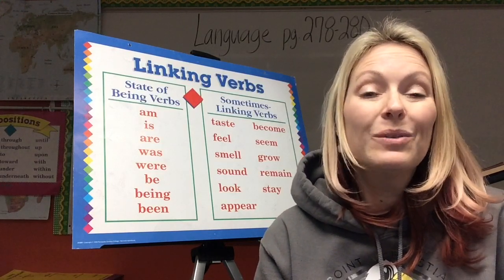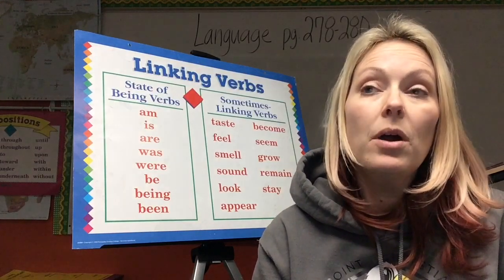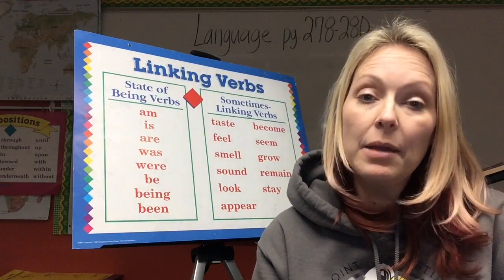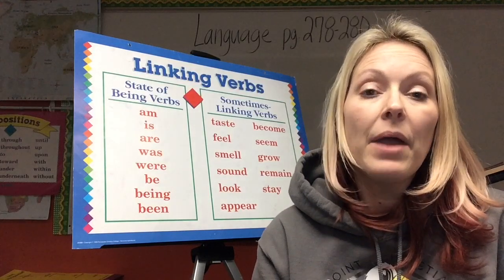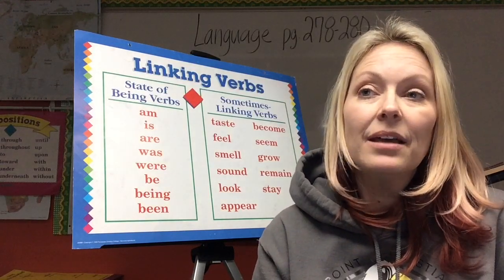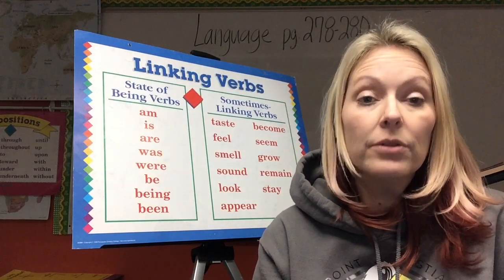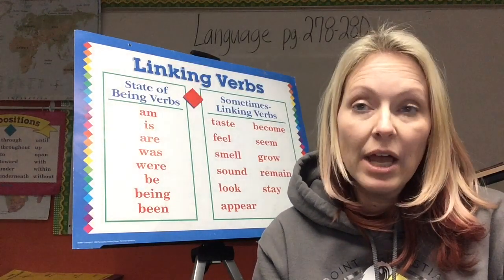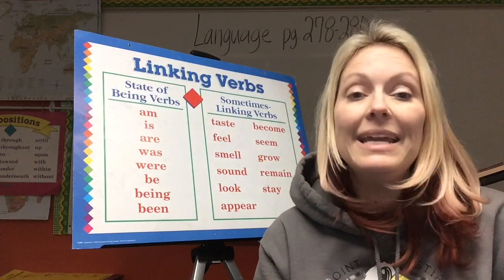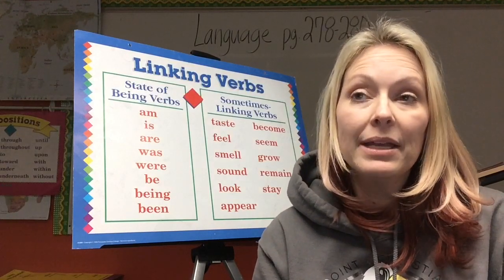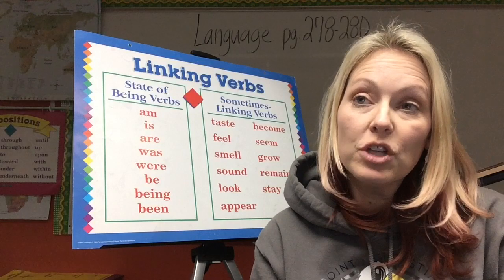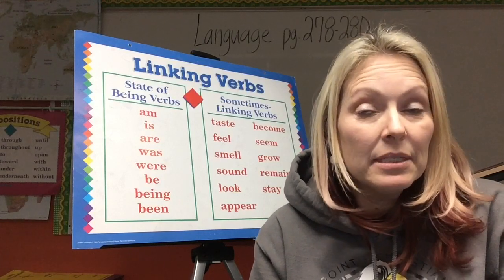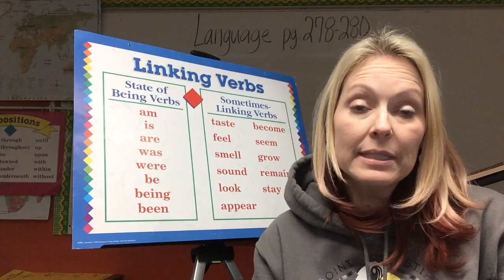Verbs can also link the subject to a complement in the predicate part of the sentence. A verb which does this is called a linking verb. A linking verb links the subject with a complement in the predicate that describes the subject or renames the subject. So here are two examples.